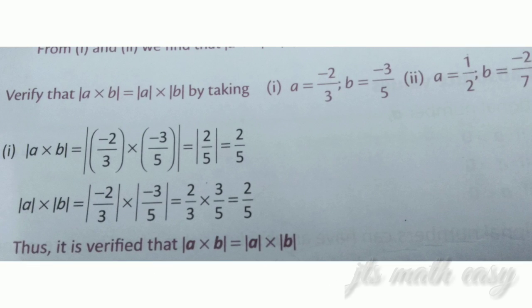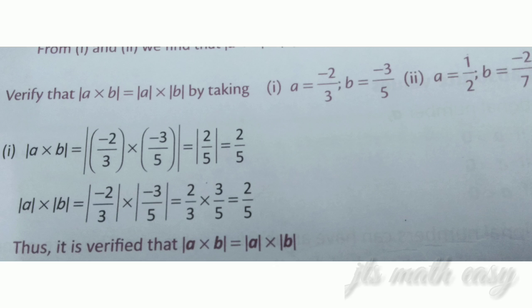And this is your next problem for the next property. Modulus of A cross B is equal to modulus of A cross modulus of B. So this is also like your previous property. There we verified with the plus symbol. Here we are going to verify the multiplication one. Here also they have given A value and B value. A value is minus 2 by 3 and B value is minus 3 by 5. Substitute in LHS side and RHS side, and verify whether they are equal or not.